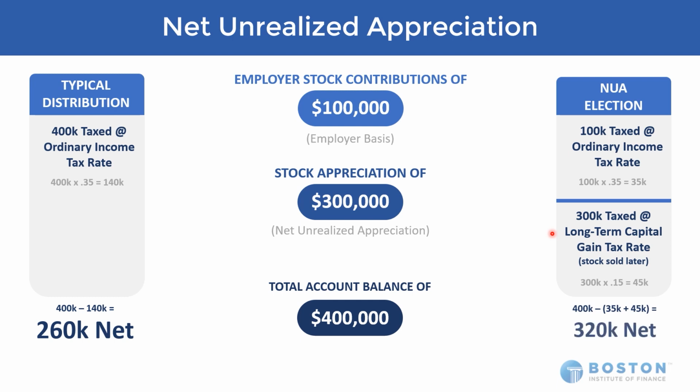So the client nets, in this scenario, $320,000, because we only had the $35,000 of ordinary income tax when it was distributed, and then later when it was sold, we had $45,000 of long-term capital gain. So the client nets $320,000. That's over a 20% improvement to the client's bottom line.